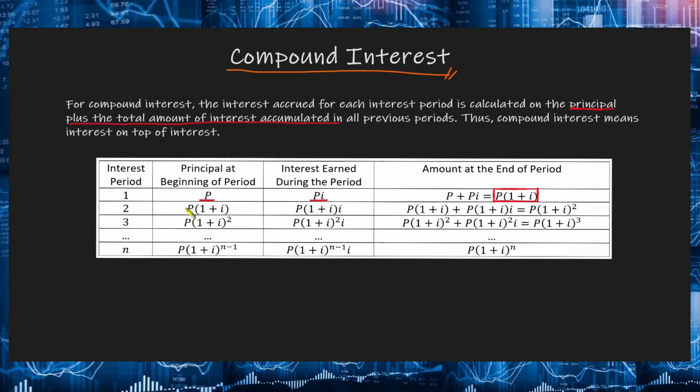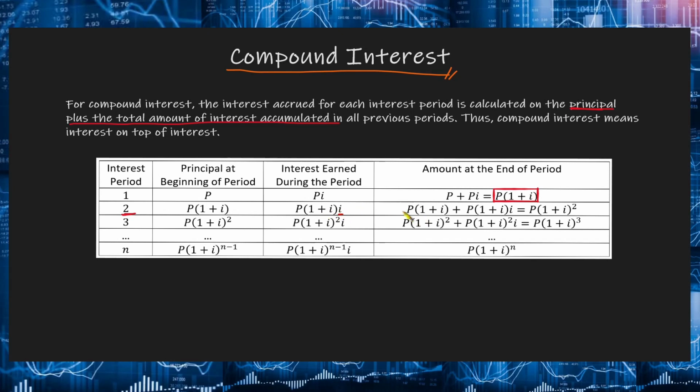Now, ito yung kaibahan ng compound interest. Okay? So, the ending amount will be carried over and this will now be the principal at the next interest period. So, for our second interest period, yung principal natin doon will now be equal to P times 1 plus I, which is the ending amount in the previous period. The interest earned during the second period will be based on this principal. Okay, so hindi siya galing doon sa initial talaga na principal natin na P. So yung interest during the period will be based doon sa principal at the beginning of the period. So this will be equal to P times 1 plus I times I.